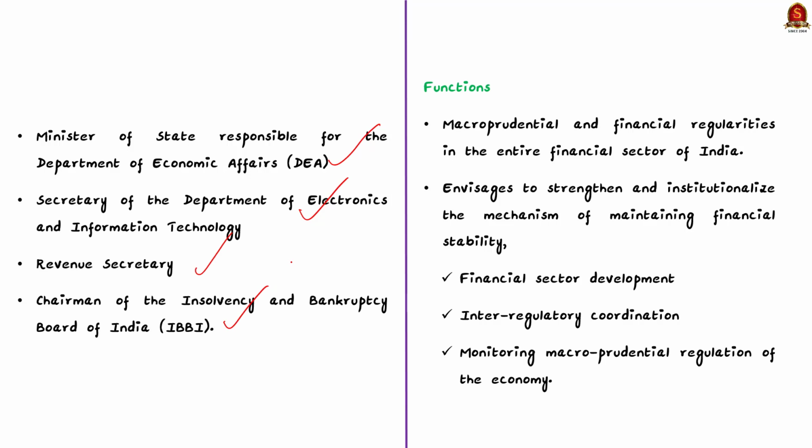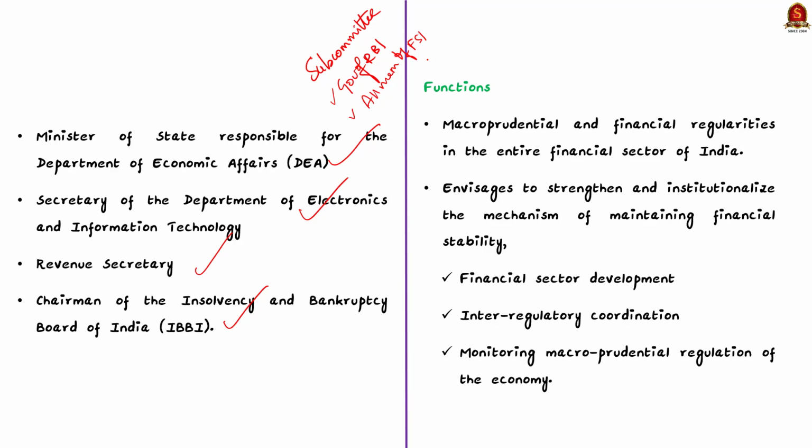Remember, this council also has a subcommittee. The FSDC subcommittee has been set up under the chairmanship of the Governor of RBI. This subcommittee meets more often than the full council itself. All members of the FSDC are also the members of the subcommittee. Additionally, all 4 deputy governors of RBI and additional secretary of Department of Economic Affairs, who is in charge of FSDC, are also the members of the subcommittee. Remember, the Financial Stability Unit (FSU) of RBI is the secretariat of the FSDC subcommittee. So these are all the members of the FSDC and the subcommittee.